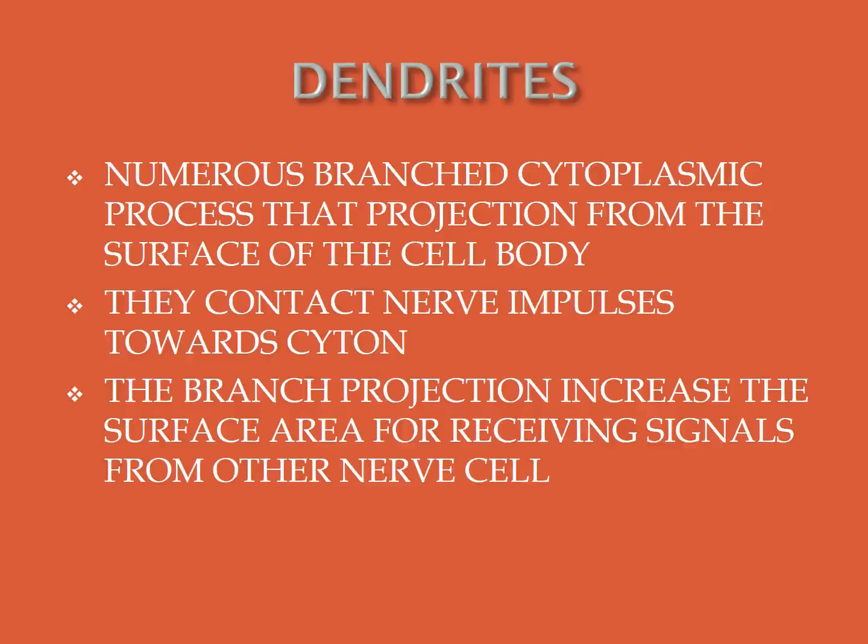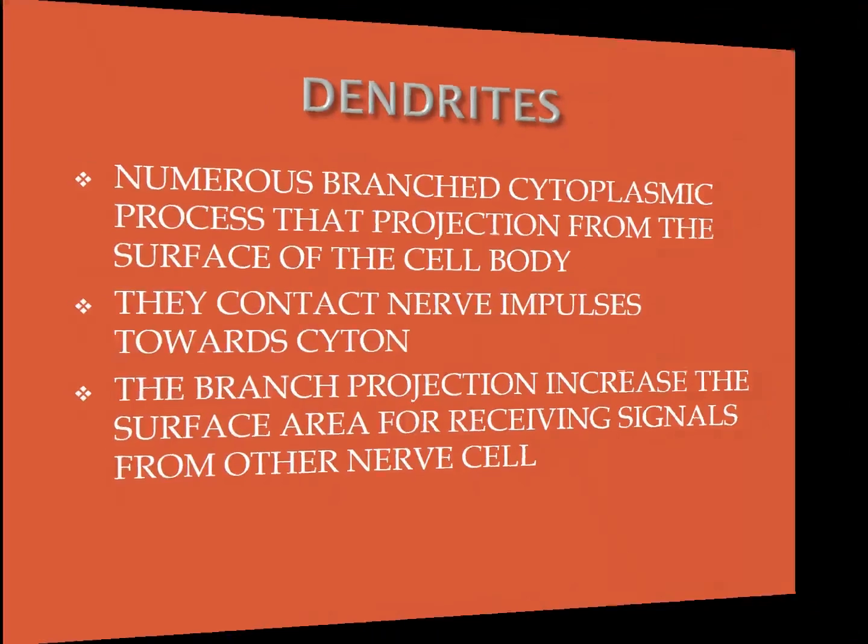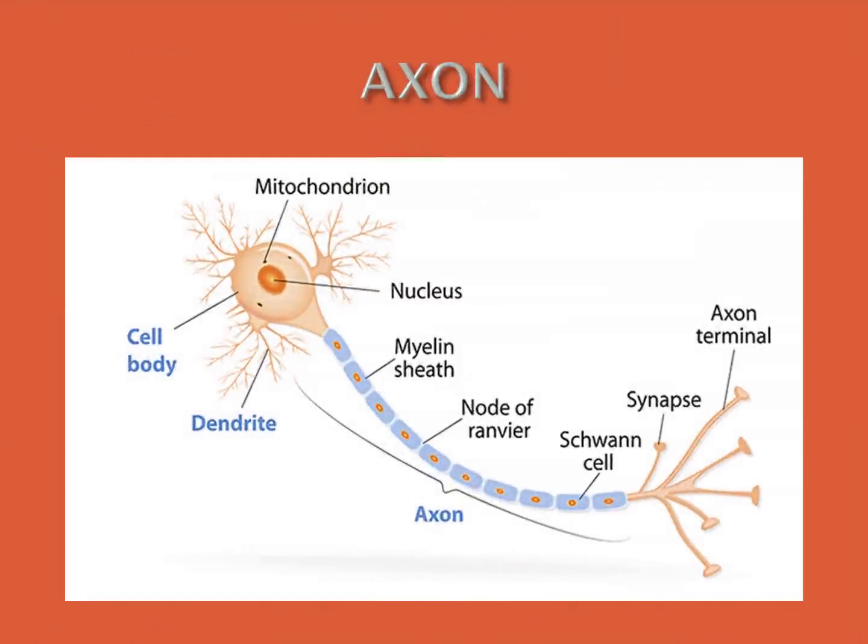Now what is the axon? What are the uses of the axon? The axon is a single elongated slender projection. The end of the axon terminates as fine branches which terminate into knob-like swellings called synaptic knobs. See the picture, synapse. A small knob-like structure is there. Yes, that is called the synaptic knob.